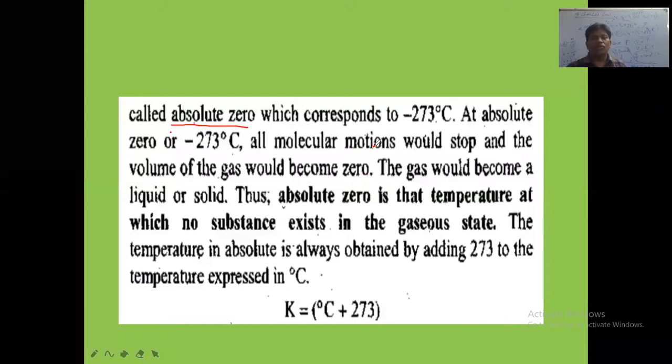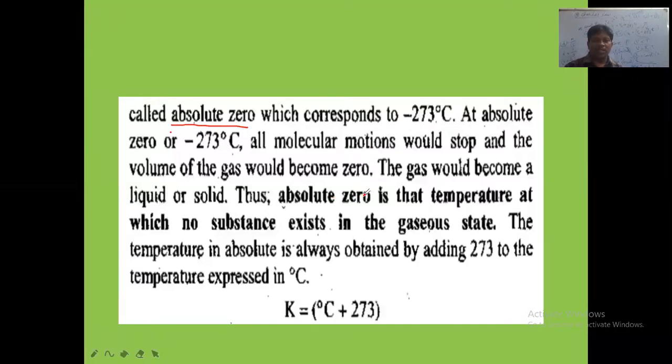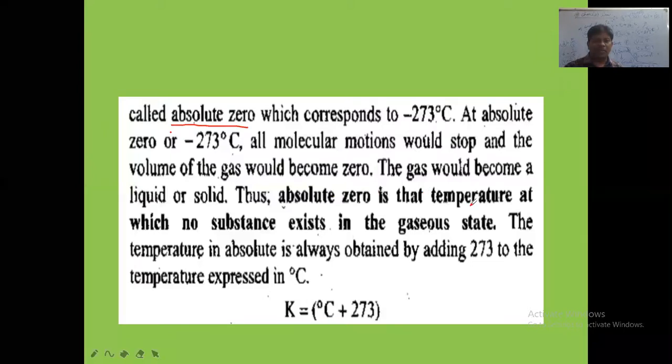The molecules have 0 velocity now. At 0 Kelvin, the velocity of gas molecules is 0. Whenever velocity is 0, kinetic energy becomes 0. Kinetic energy is equal to half mv square. When velocity becomes 0, automatically the kinetic energy also becomes 0 at 0 Kelvin. Thus, absolute 0 is that temperature at which no substance exists in gaseous state.